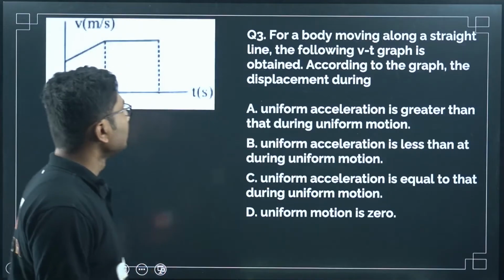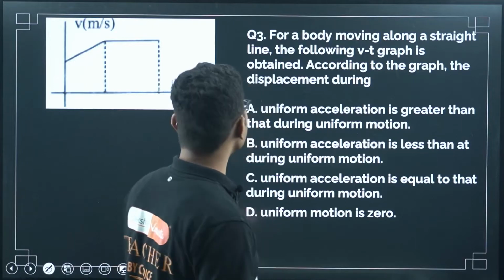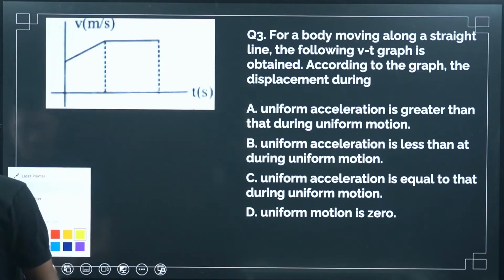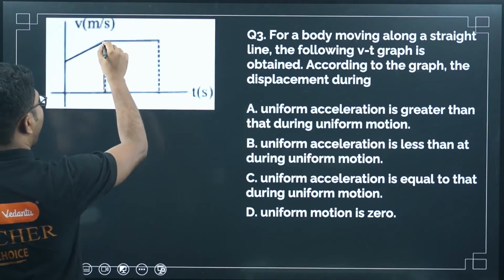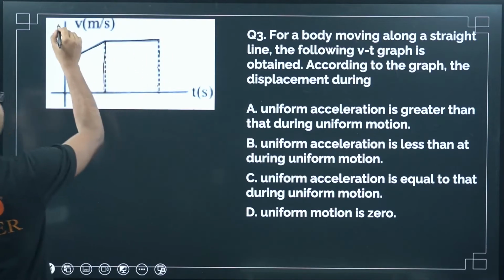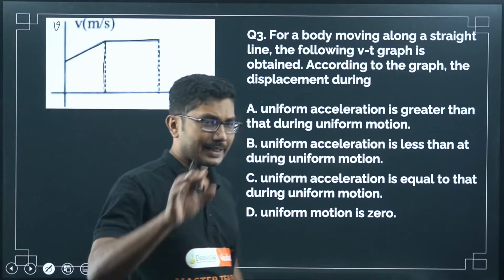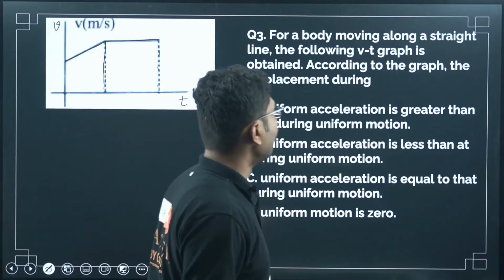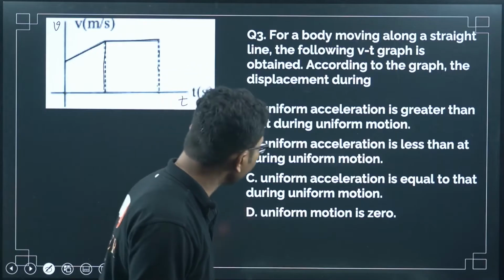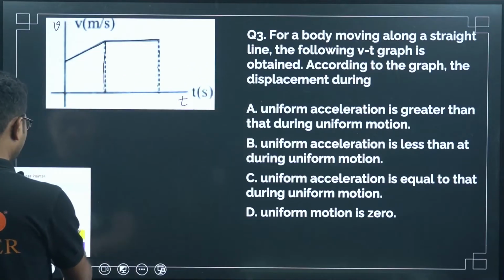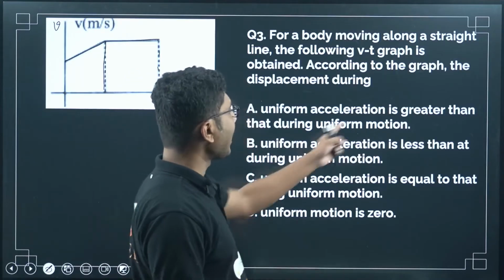Now for a body moving along a straight line, the following VT graph is obtained. So this is a VT graph. This is V, this is T, in case this is not clear, because it is taken directly from the question paper. According to the graph, the displacement during, okay, so they have given you this graph and they have asked you which one of them is correct.